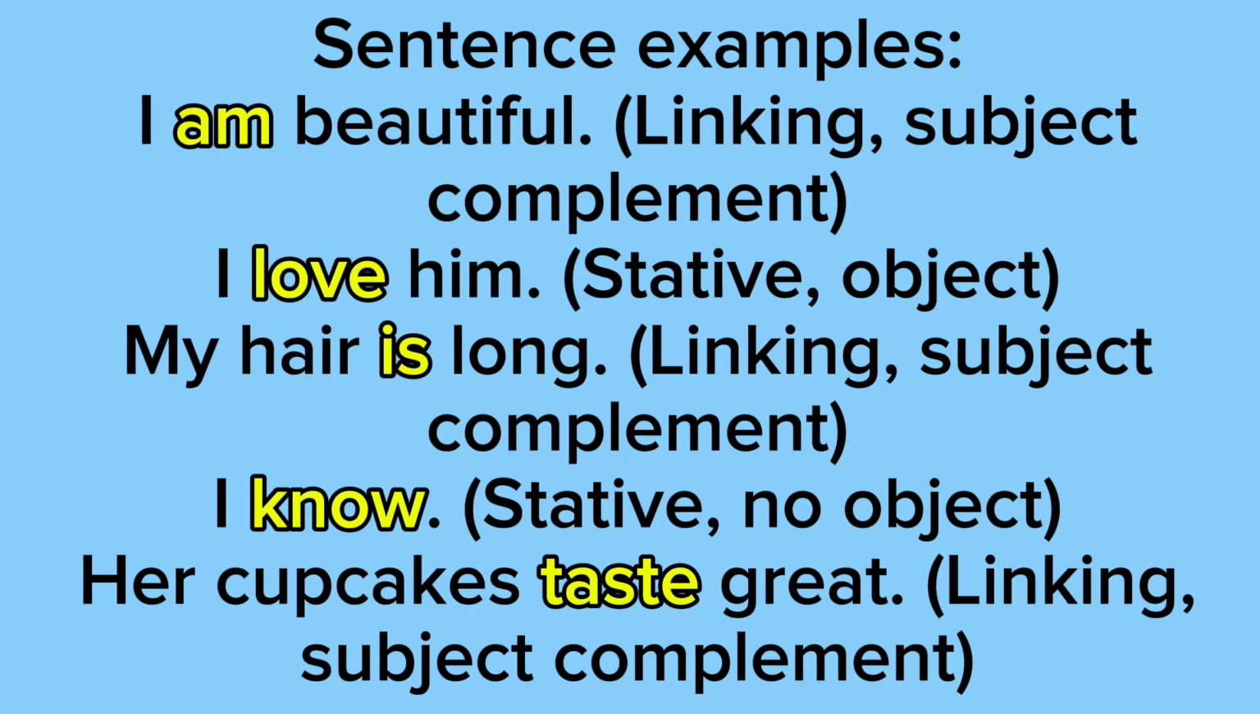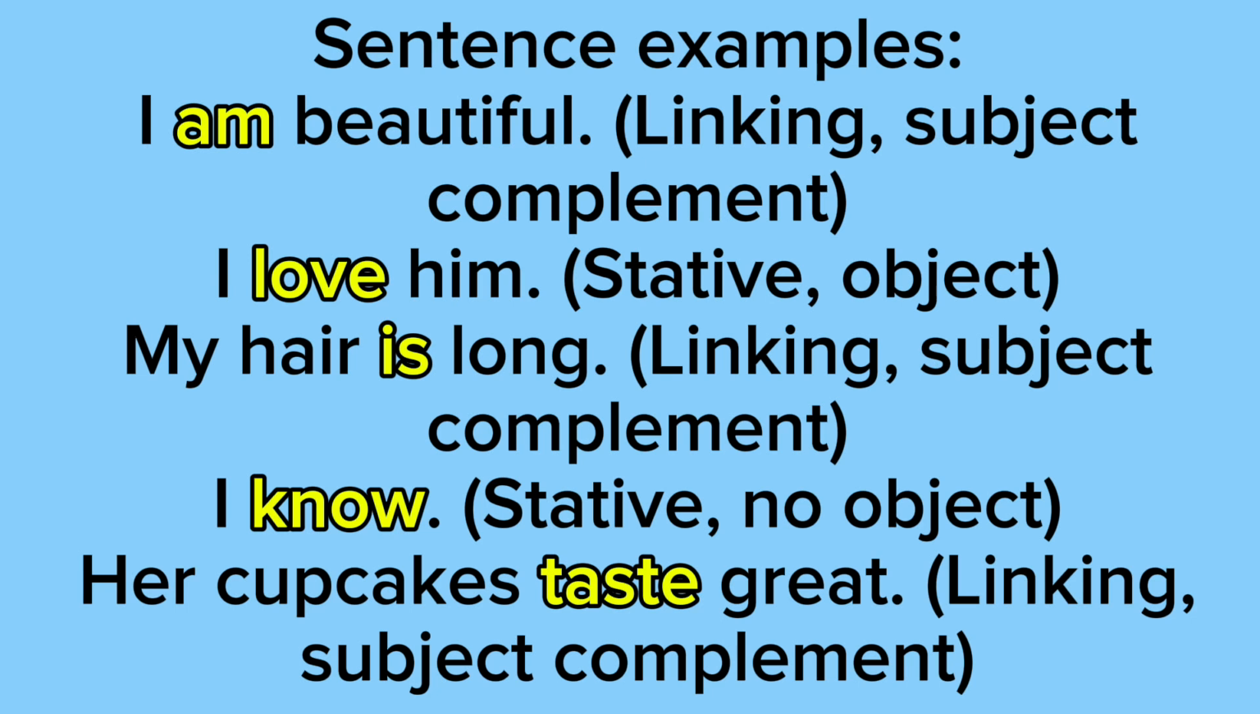So next we have our sentence examples. Example 1 says, I am beautiful. And this is a linking verb. Well, it's a sentence with a linking verb in it. The subject is I, the linking verb is am, and the subject complement is beautiful, which is also an adjective. Example 2 says, I love him, and this sentence has a stative verb in it and an object, which is him, because he's the recipient of the action, which is love.